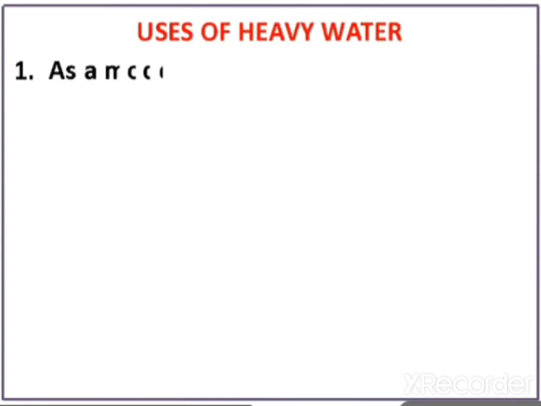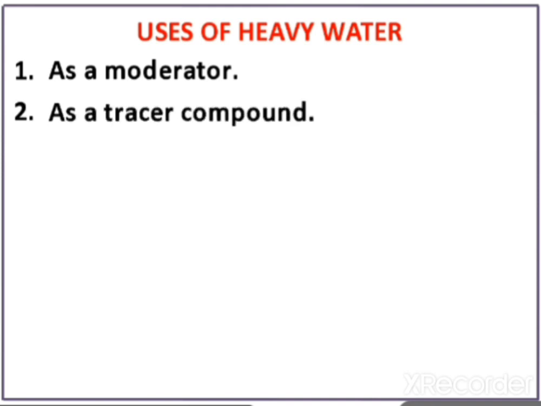The first application is as a moderator. Moderator means it is used to slow down the speed of fast moving neutrons in a nuclear reactor. Second application, as a tracer compound. Tracer compound means it is used to find out the mechanism of a reaction. Mechanism means, you see, this is actually an isotope. So isotopes are used for identifying the mechanism of a reaction.